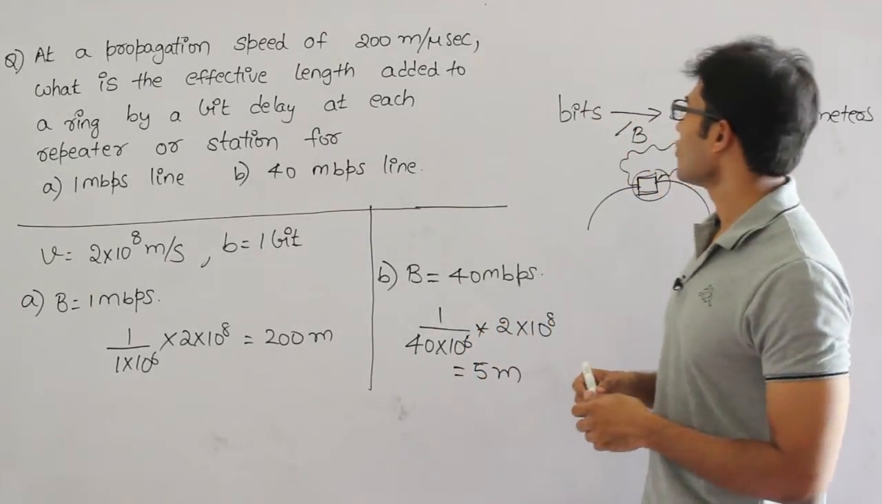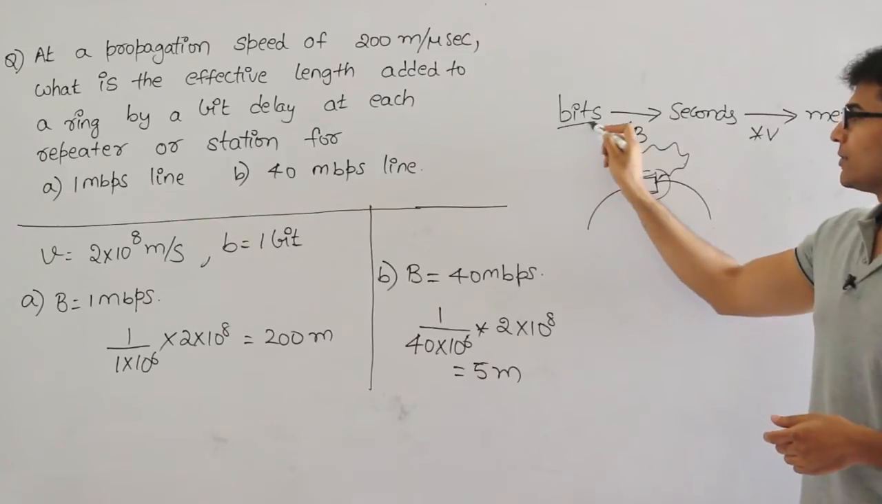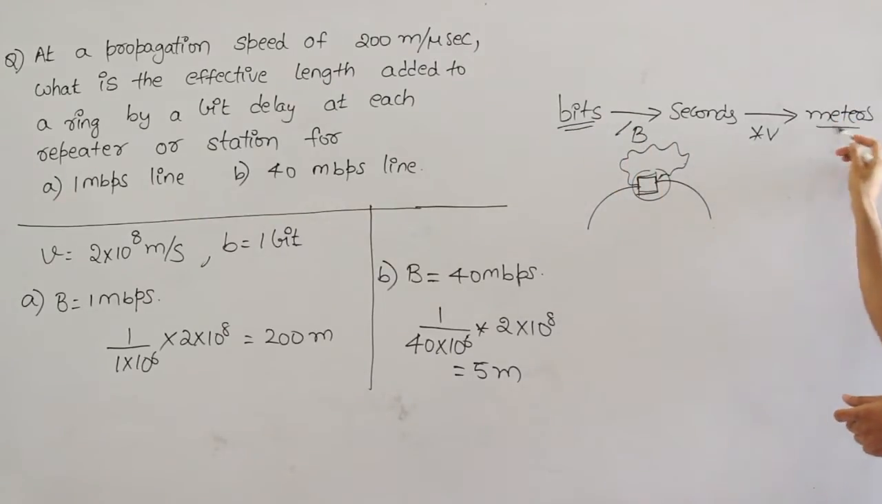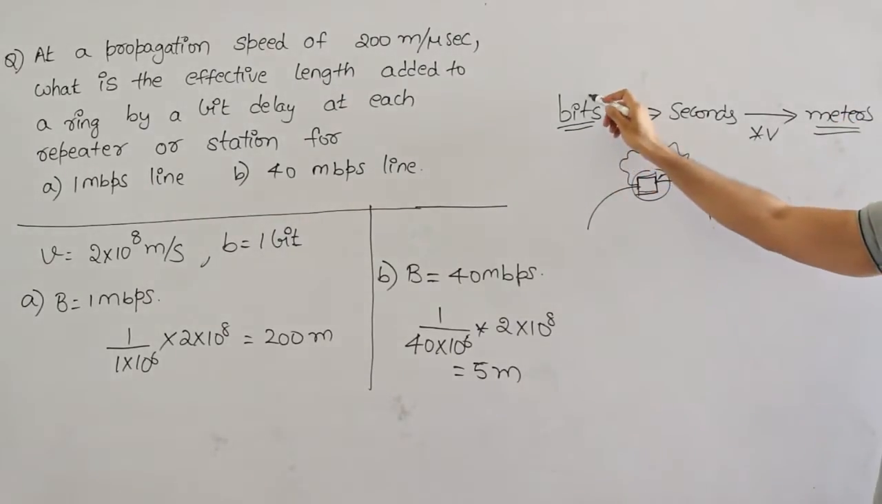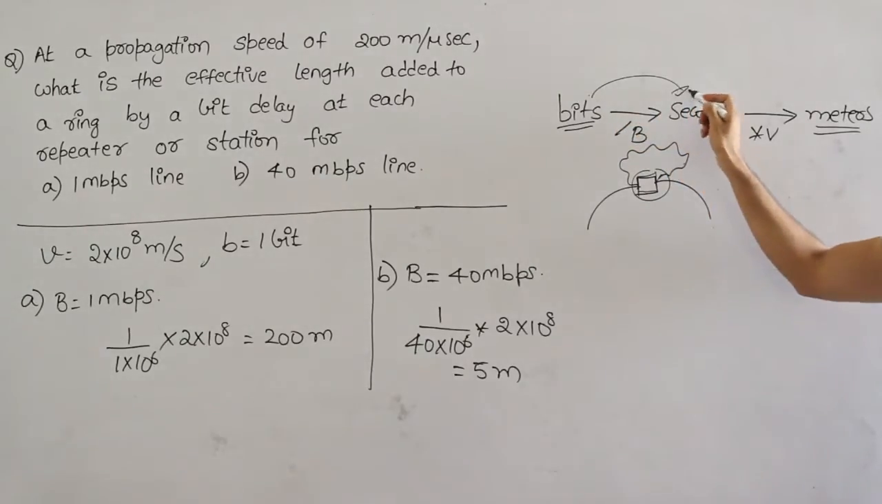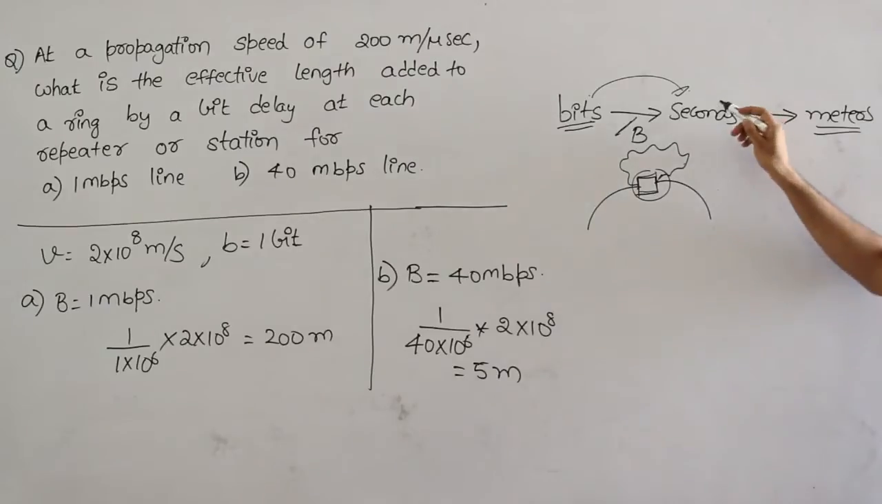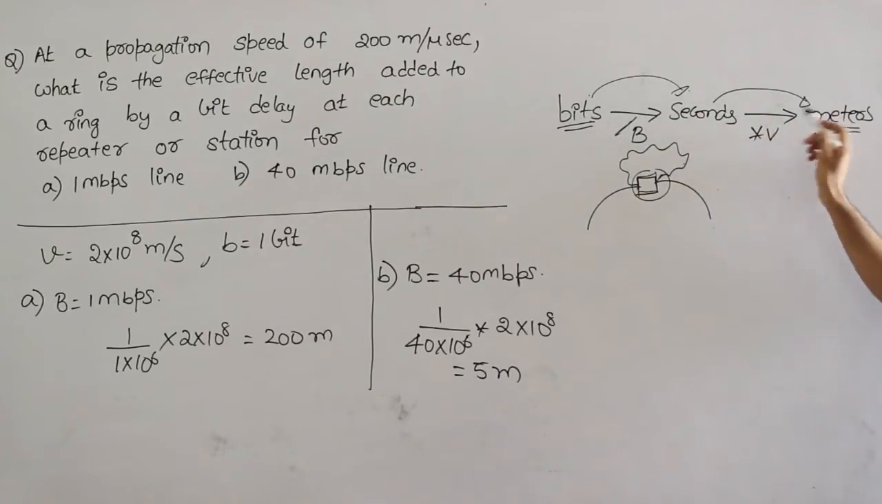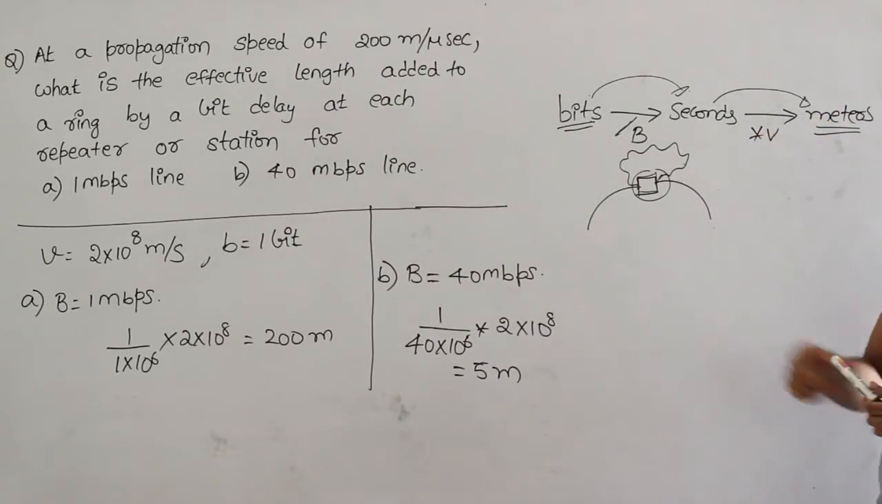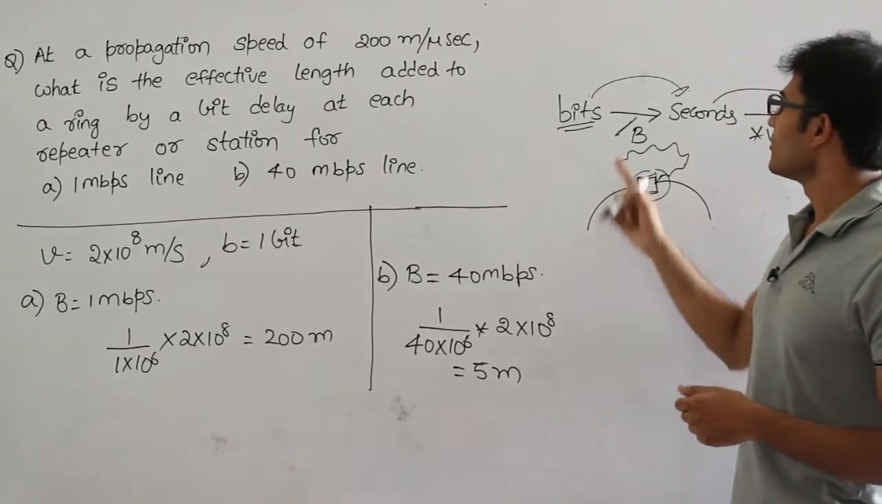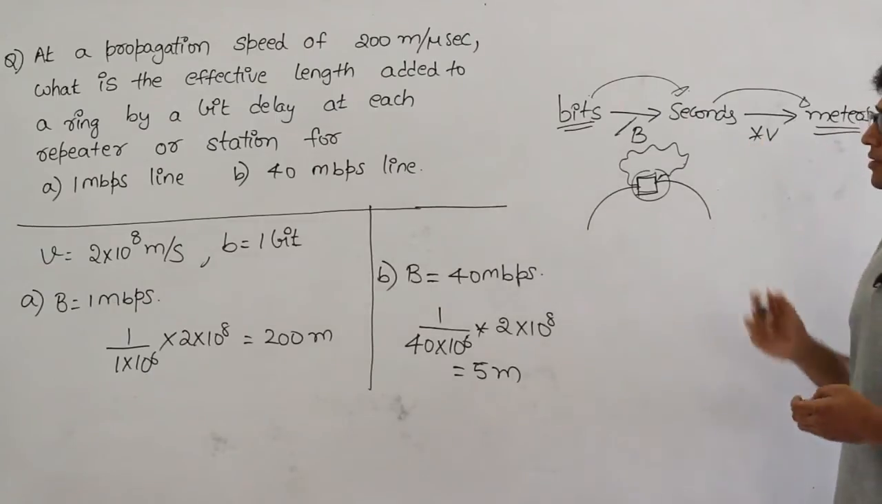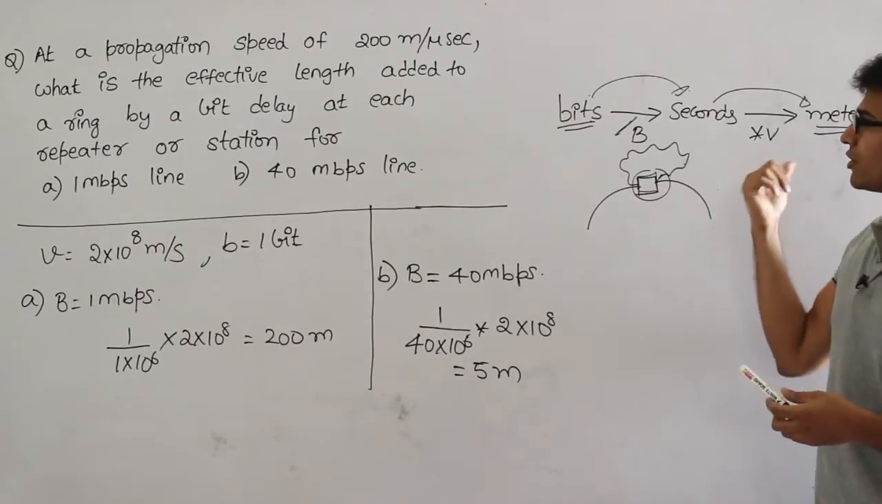So anyway, what we wanted is, given the time in bits, we want to convert it to meters. So how can we convert it? Take the bits and convert first into seconds. How can I convert bits to seconds? Divide with bandwidth. And now take the seconds and then convert it to meters. How can we convert seconds to meters? Multiply with velocity. Therefore bits divided with bandwidth multiplied with velocity is how we are going to get the final answer in meters.